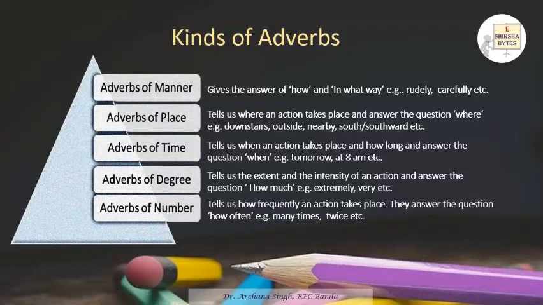Example: twice, thrice, many times. If I say I called you many times yesterday, many times here is the number, adverb of number. If I say he slipped twice and broke his leg, he slipped twice, it means we are talking about adverb of number.